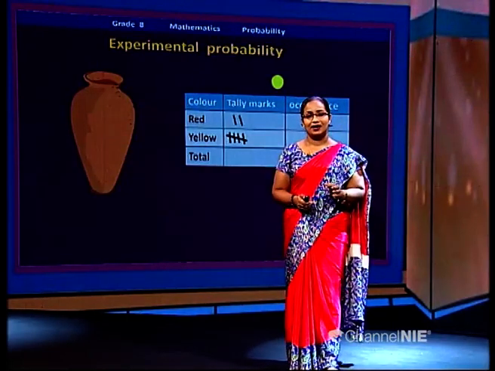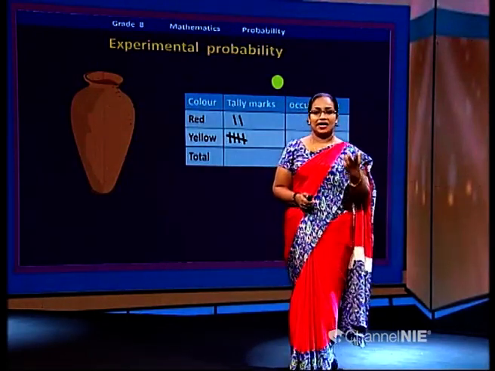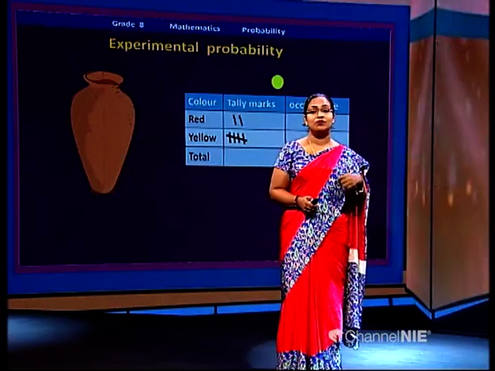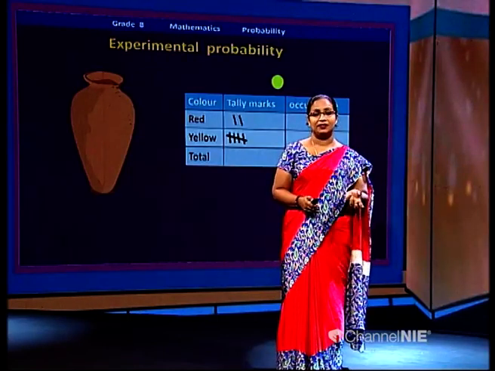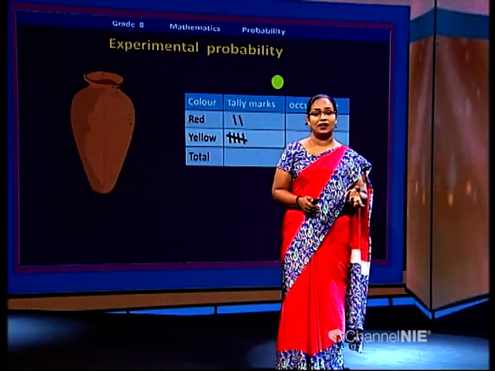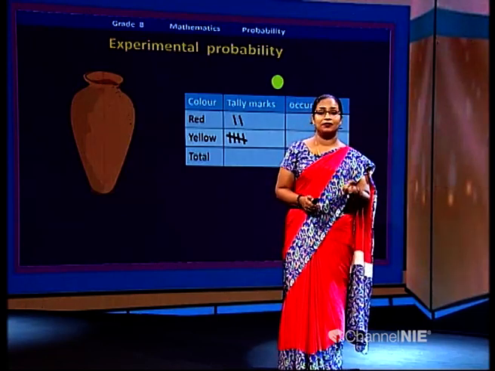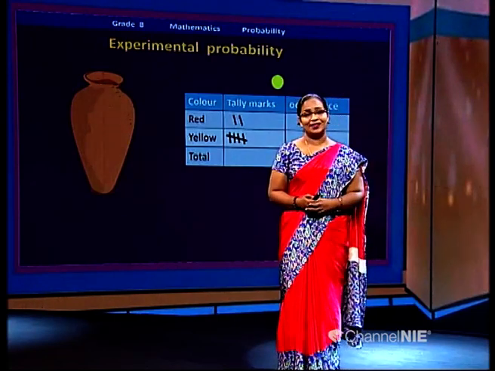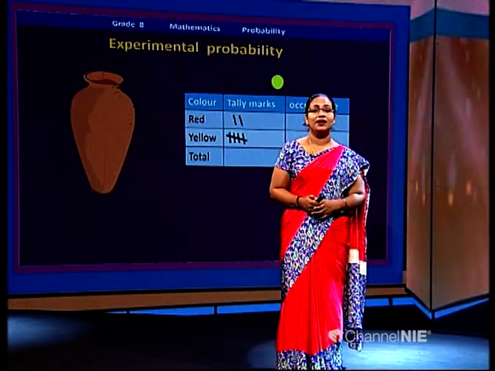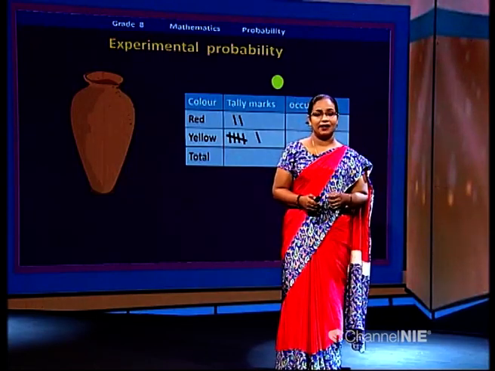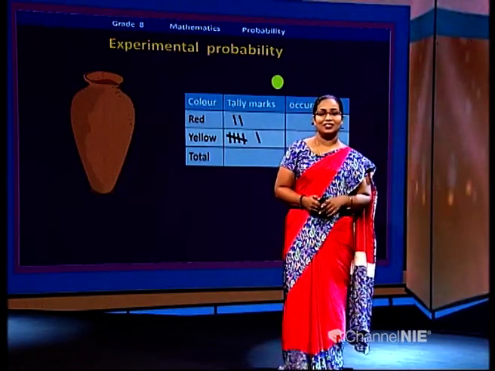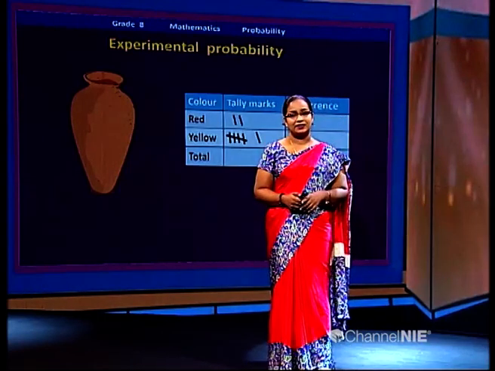3. Yes. Getting a yellow marble is more likely to happen because there are more yellow color ones. It's more likely to happen to get a yellow color one. So that's why this is happening here. So you have to mark the tally there in the yellow row. Good. So we put it back.